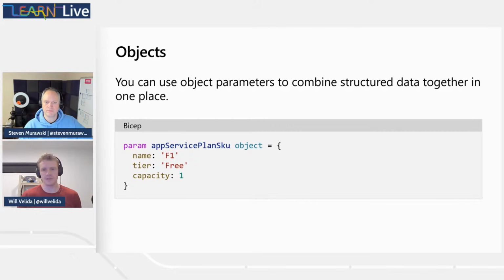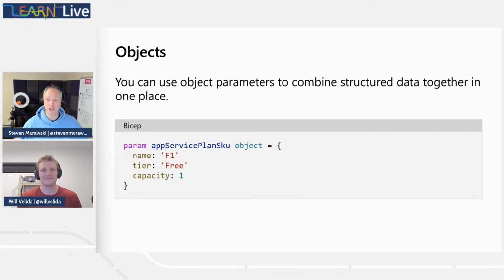Do you have a good example, Steve, of where we might use an object parameter? Another example apart from this one? Yeah, so another example might be something like tags, or maybe network configuration. It often requires some structured objects to go in. But there can definitely be some dragons there.